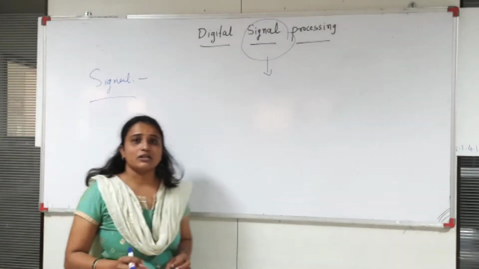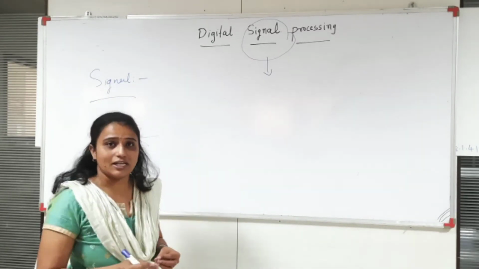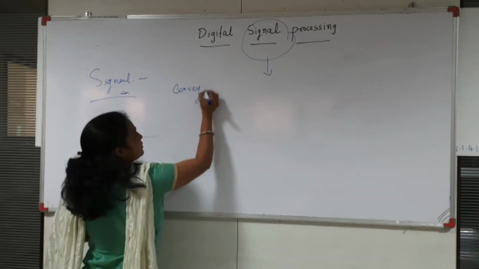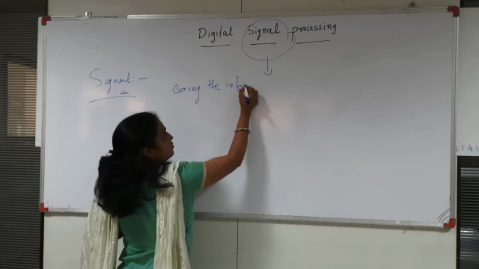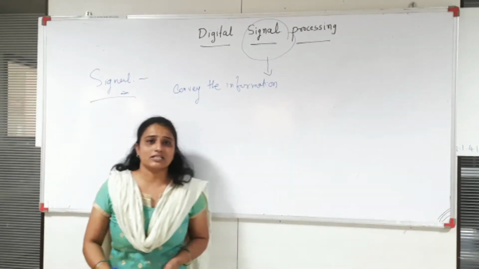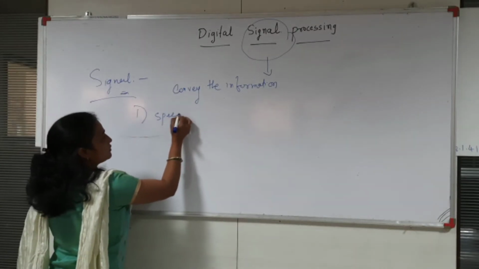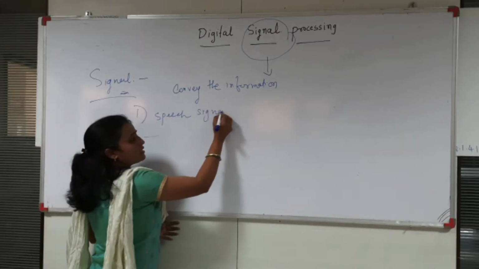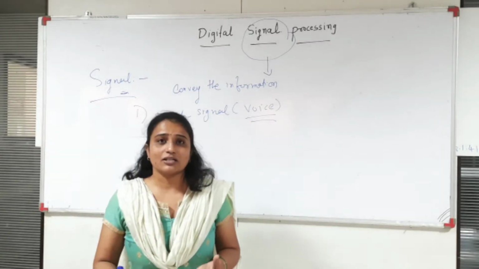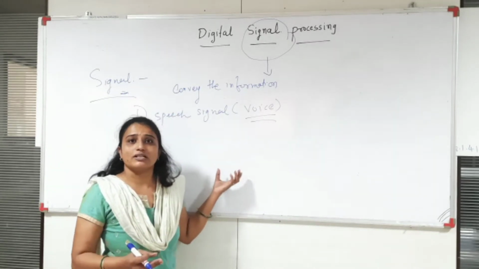The very simple definition of the signal is that it is used to convey some information, right? As in our daily life there are a number of natural signals we are using. First is the very important signal, that is our speech signal. The speech signal is nothing but a voice signal. Right now whatever I am speaking is one type of signal, and there is some information, so it is called a signal.